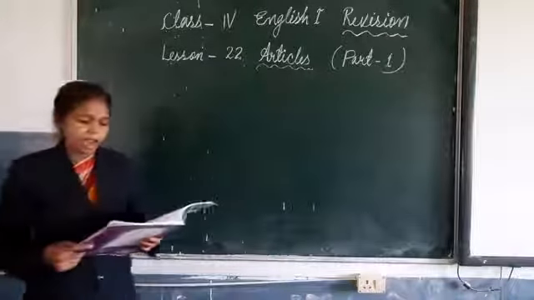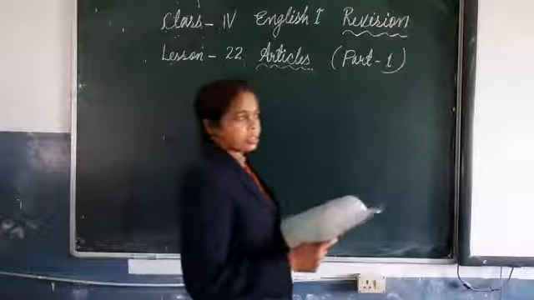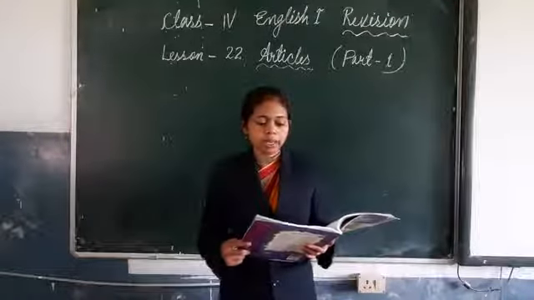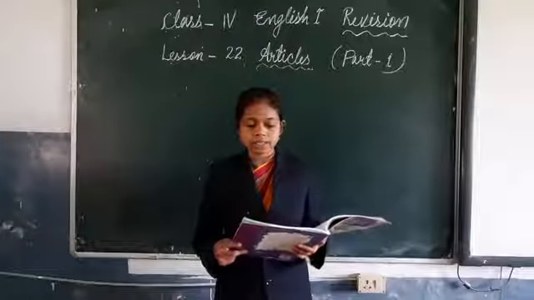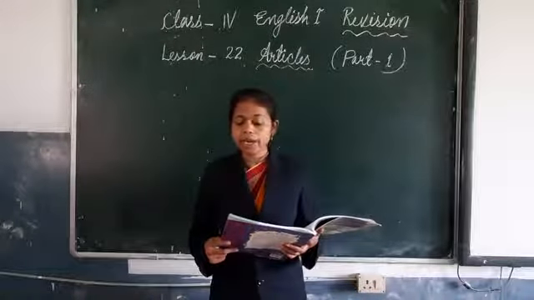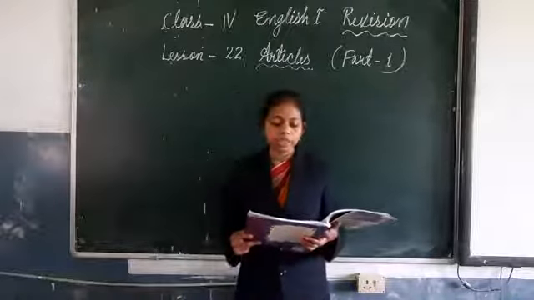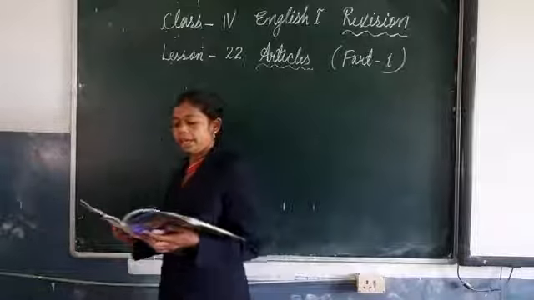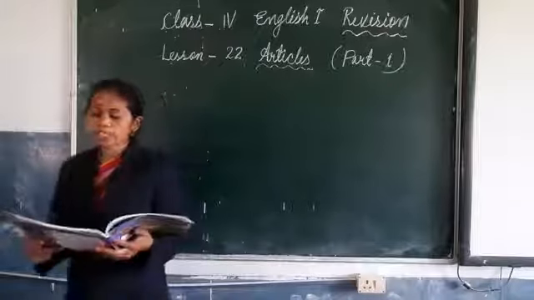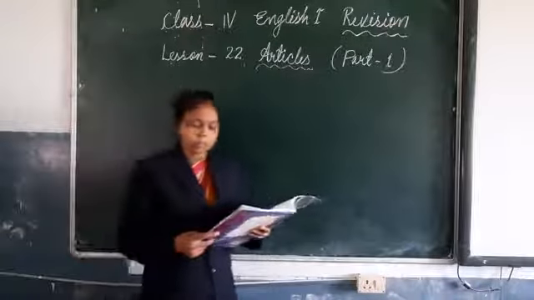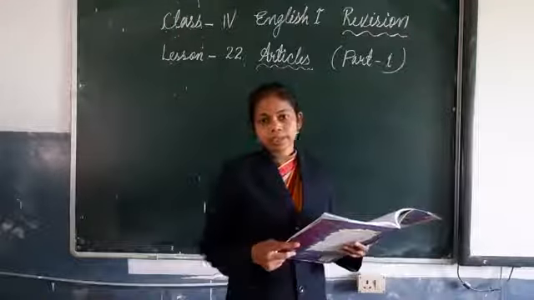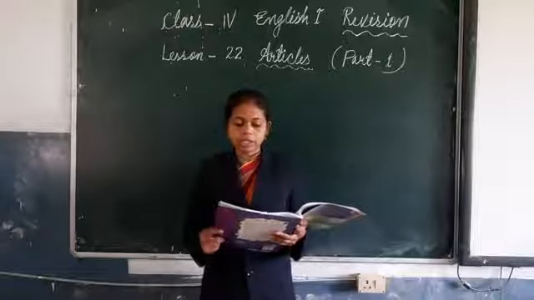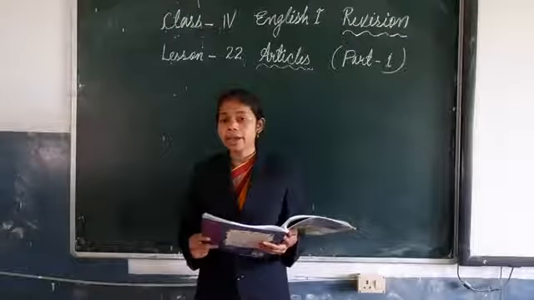A, an, and the are known as articles. A and an are called indefinite articles because they do not point to any particular person or thing. See the example: a doctor, a nurse, a rat, an apple, an eagle.